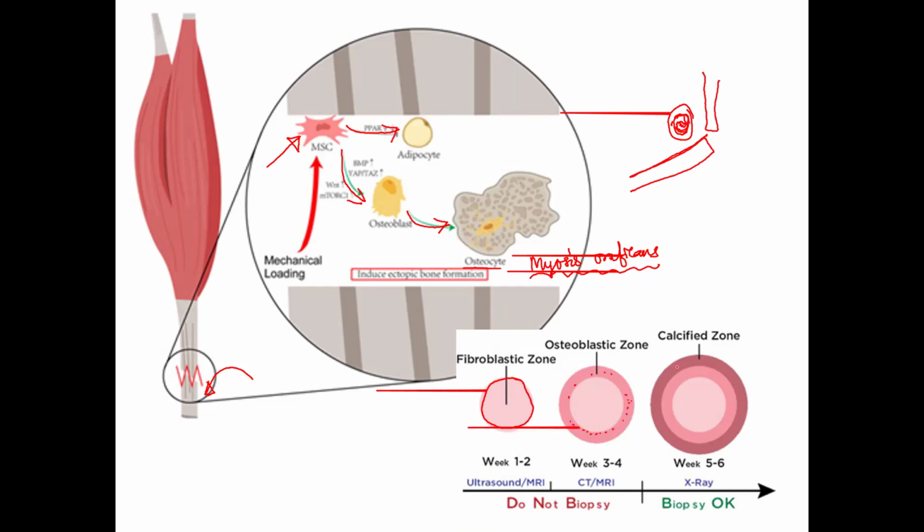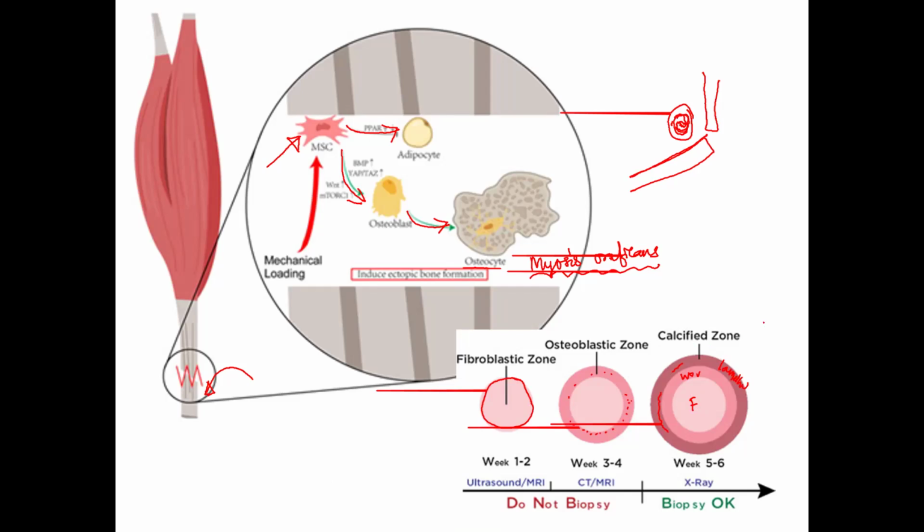Then over a certain period of time, this woven bone moves further away and gets properly calcified and forms the lamellar bone. So we have fibrous tissue in the center, woven bone in the middle, and on the outside, we have proper lamellar bone. This is how the zones appear in the myositis ossificans tissue. So we have fibrous tissue in the center, mature bone at the periphery of the lesion.